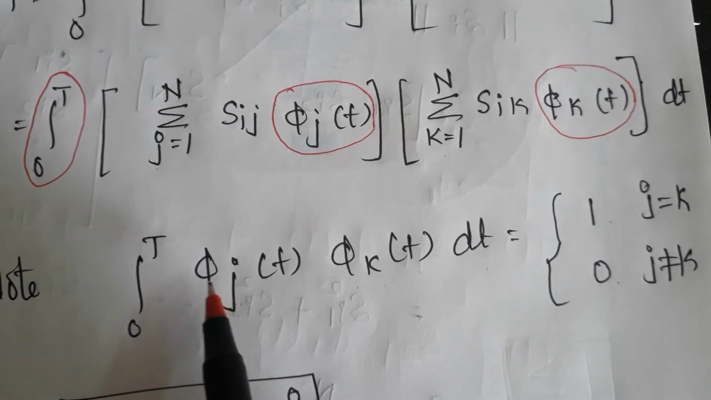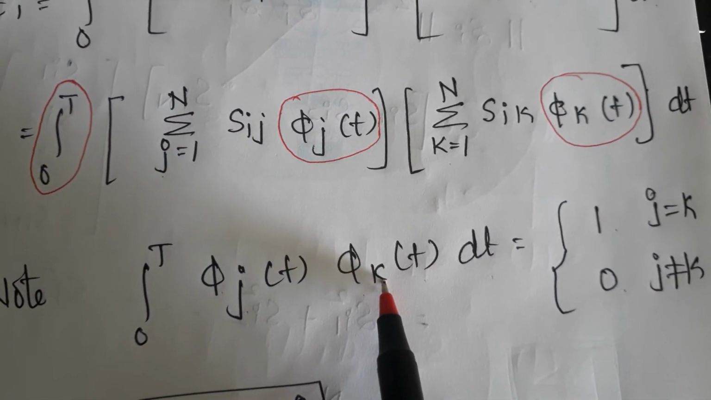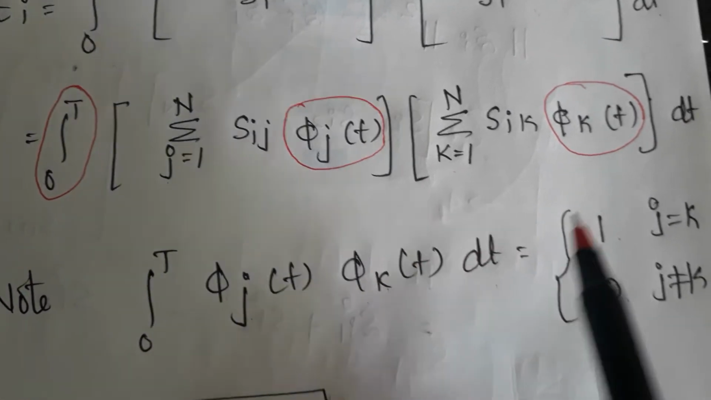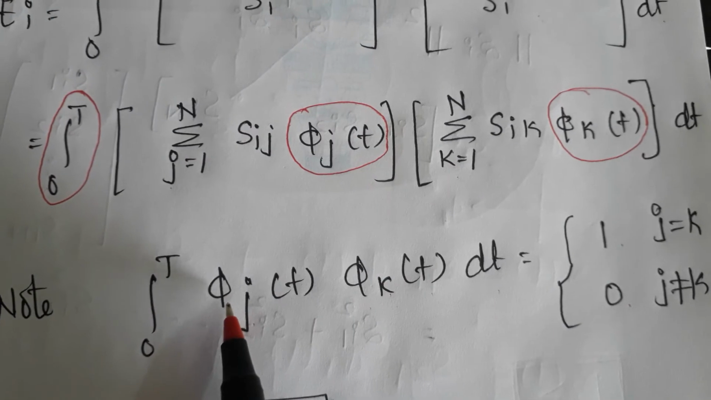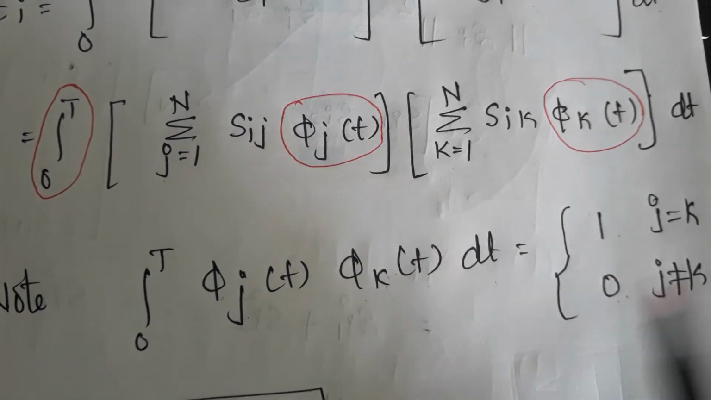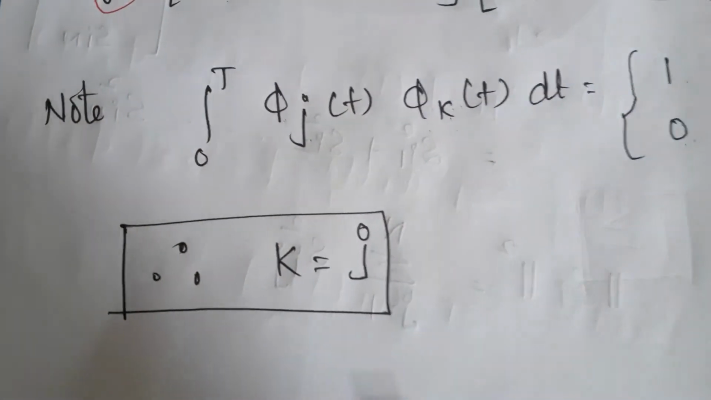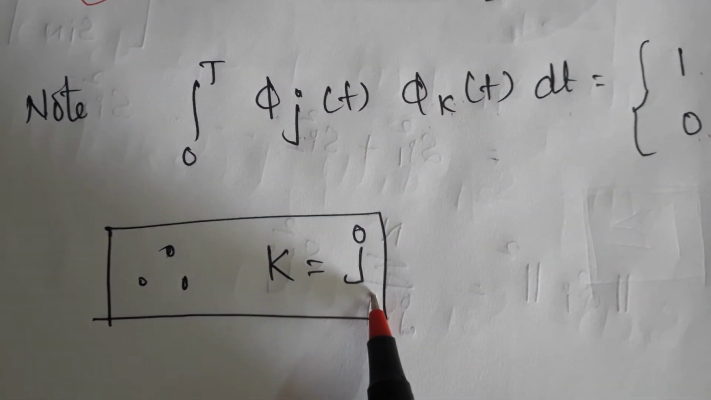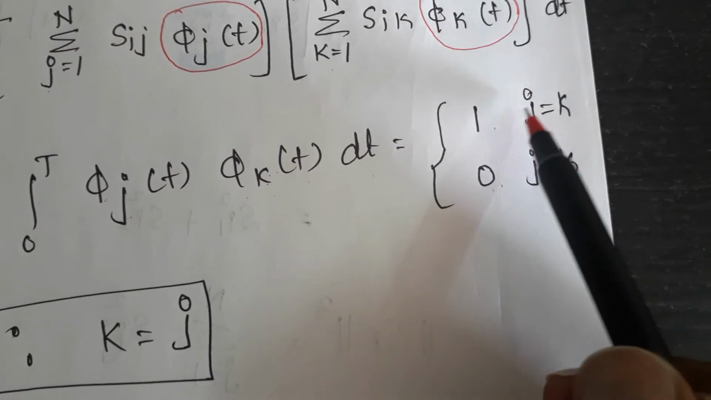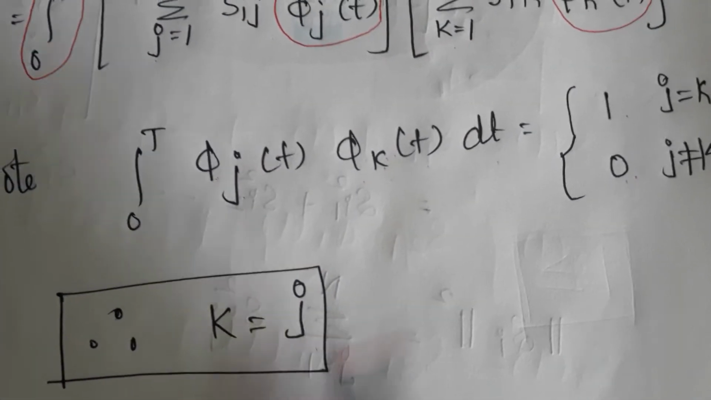I will give you an example. Cos theta into cos theta is cos square theta. If I remove the cos 2 theta term, I will get 1. Correct? Then cos theta into sin theta, if I integrate, the answer is equal to 0. So this can also be written as k is equal to j.